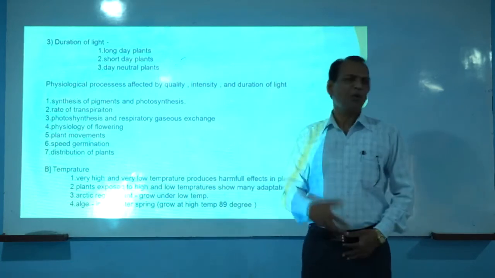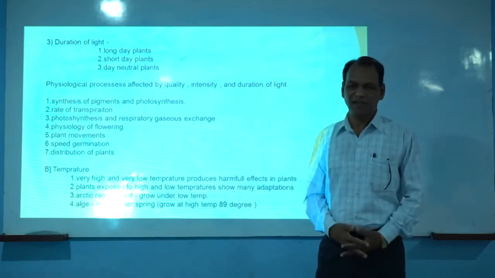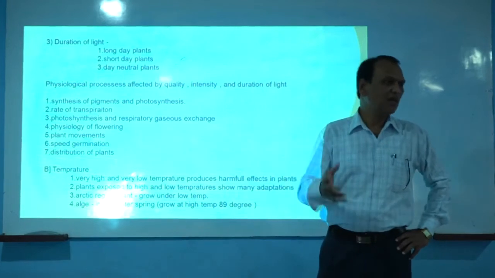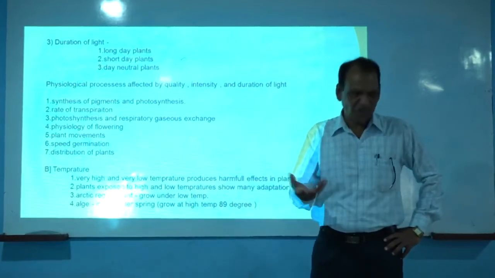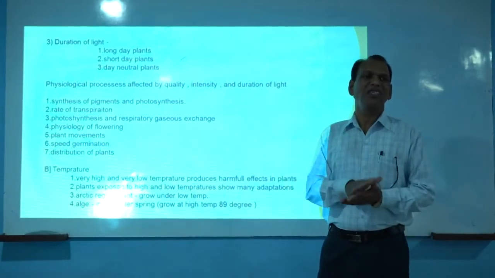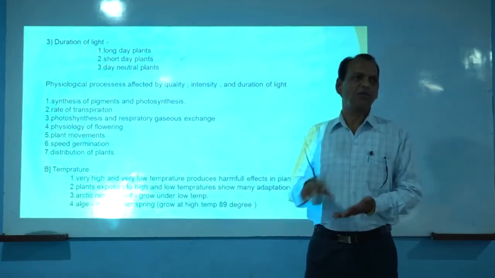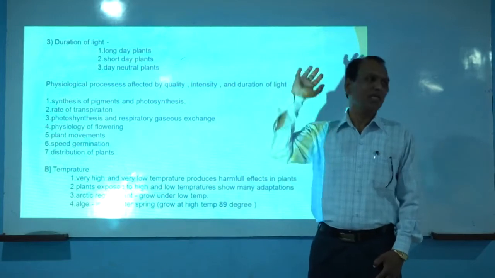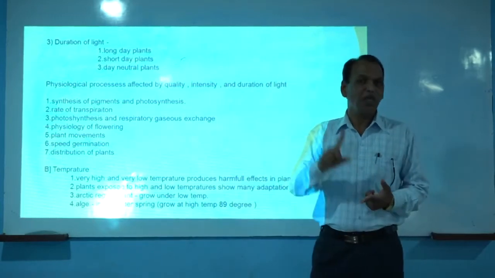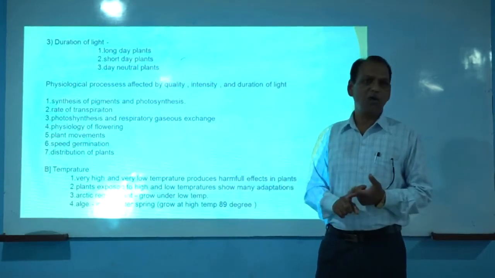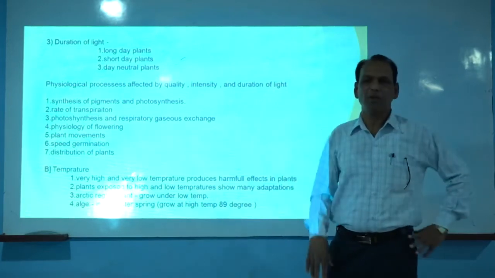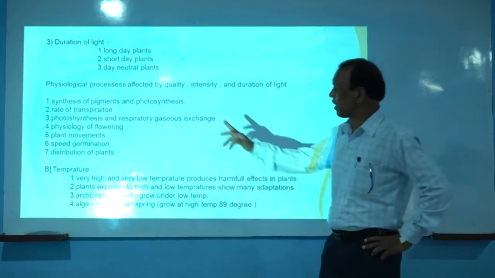The total amount of water absorbed by the roots is not utilized by the plant for its metabolic activities, growth, development, reproduction, etc. The excess water which is absorbed by the plant is released into the atmosphere in the form of vapors during daytime. This process of removal of water in the form of vapors during daytime by the aerial organs of the plants is commonly called transpiration.